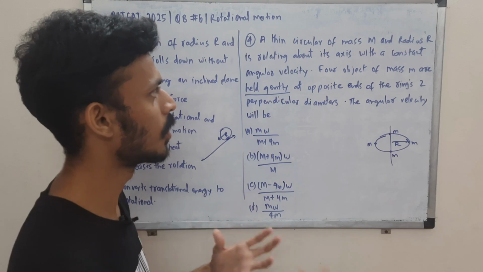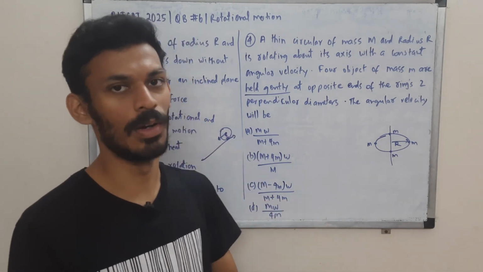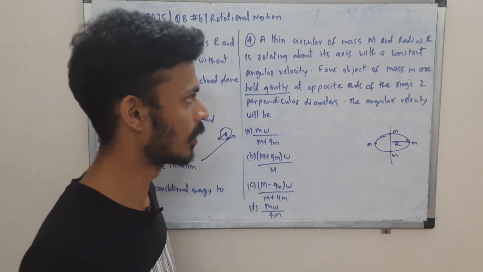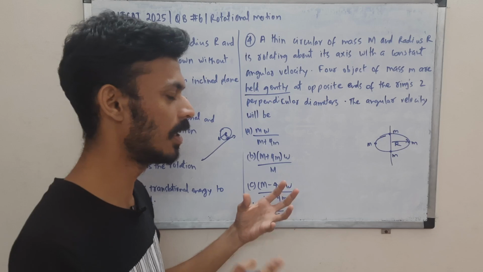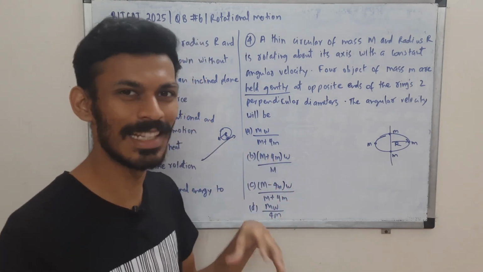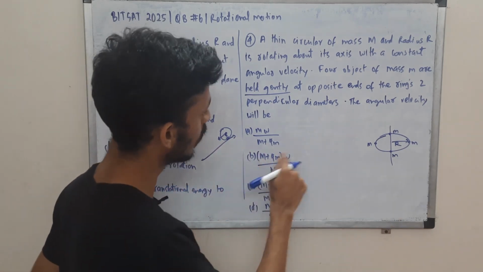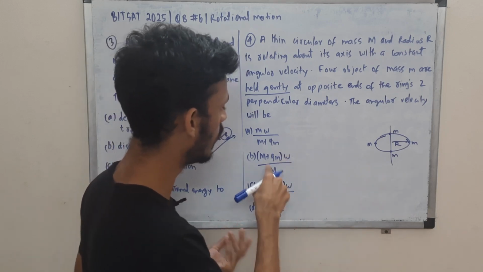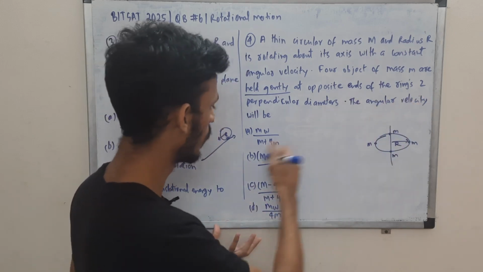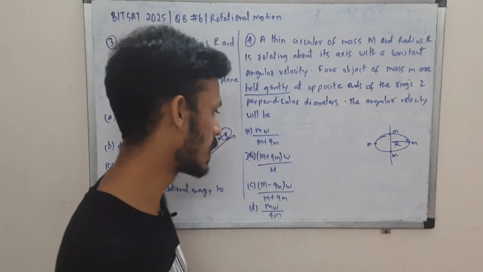Initially the ring was rotating with omega. Now you add these pieces gently. What will happen to the angular velocity? You can picture it. Initially it is omega. Now you are putting some more masses, so it will slightly reduce. So you can make logic here. If you see m plus 4 omega upon m, right? This is greater than omega. So this can't be the correct option. By logic, it should reduce, right?